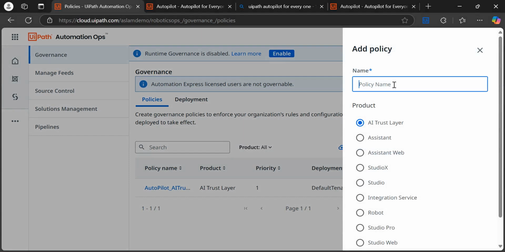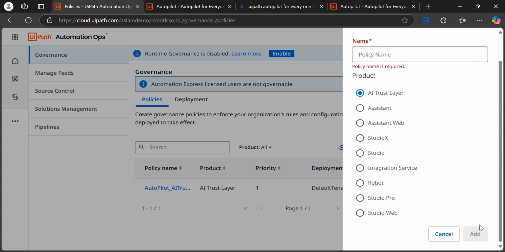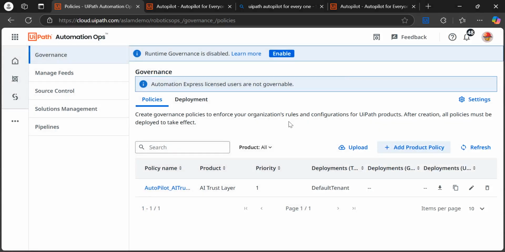Give a good name for your AI trust layer policy, select the AI trust layer radio button, and after that just click on the add button. Once you click on add, one row will be visible here in the policy tab. So first you come to policy, add product policy, and then give a name.